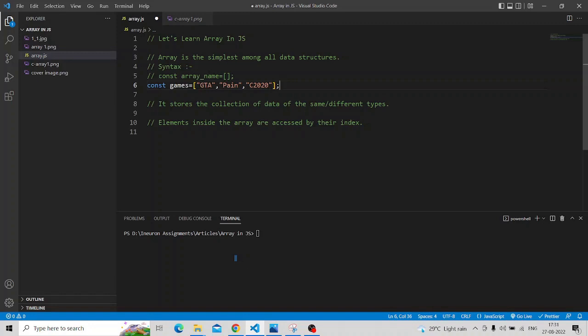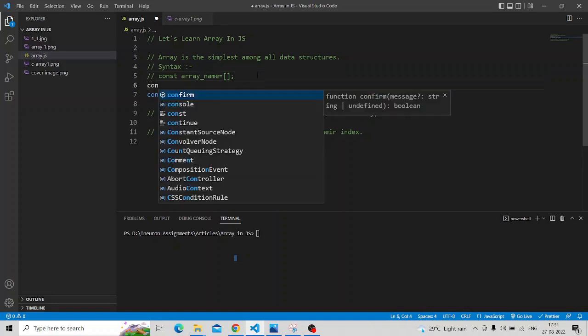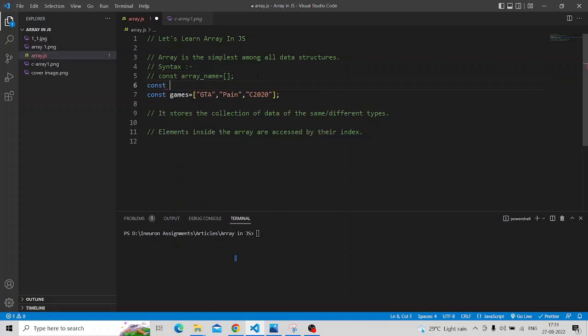So this is an array of 3 elements: GTA, pain, cricket 2020. Or I can write an empty array also. Const items, and there will be no item. So this is an empty array, and this is an array of 3 elements.